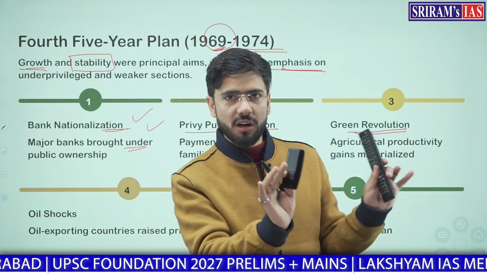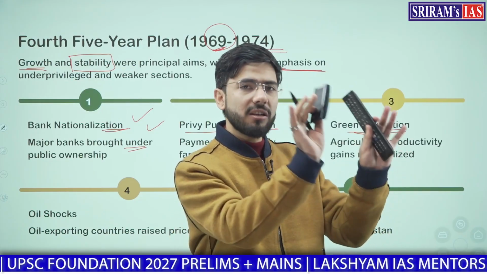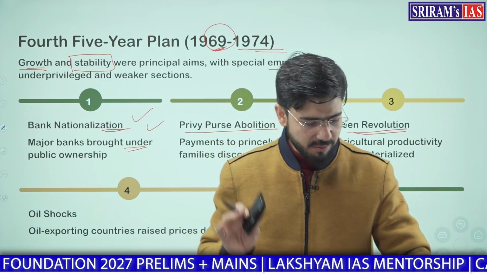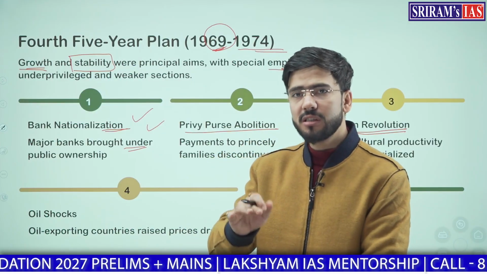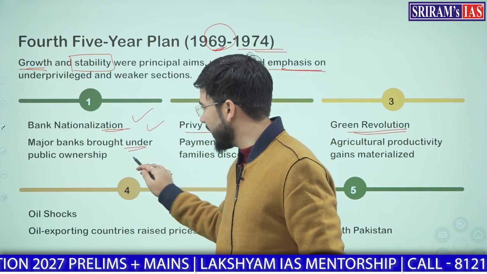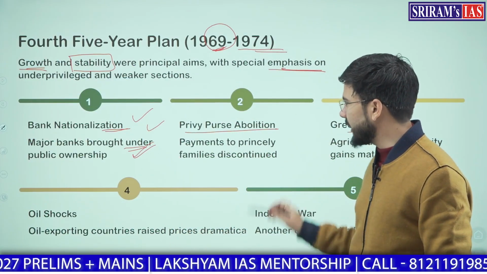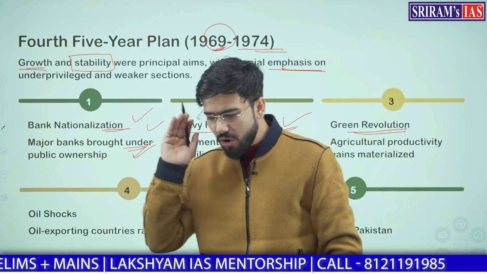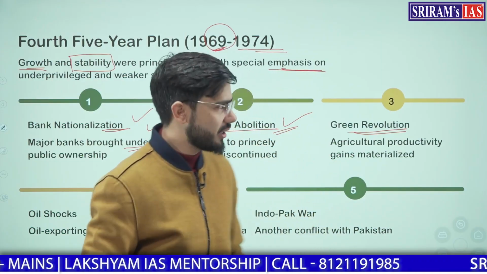and that is installed by government, that electricity to it is provided by government, that TV or this remote has ownership of government, it means it has been nationalized, it is now a national asset. Similarly, some of the banks were nationalized at this point of time because we had a crisis in the banking sector. Privy purse abolition: the payments which were promised to princely states and the princes of princely states were abolished.